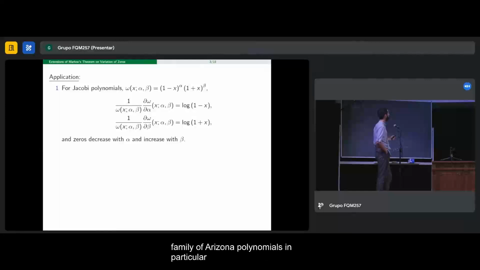In particular, here we have the Jacobi polynomials. This is the usual measure, and here we have two parameters, alpha and beta. We compute these quantities, and we obtain that this function is decreasing with respect to x, and this is increasing, and so we obtain that the zeros of this polynomial decrease with alpha and increase with beta.